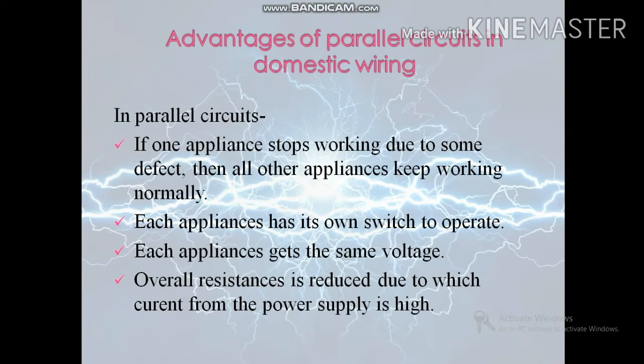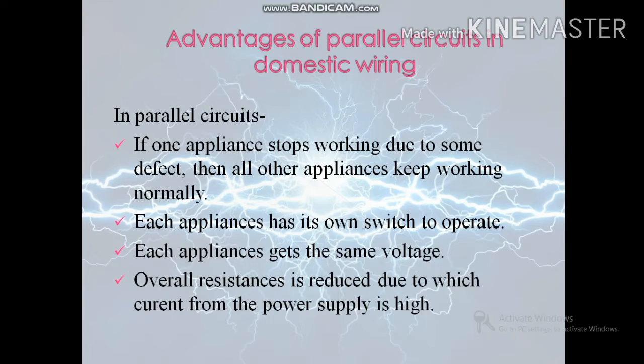Okay, next point is, in parallel circuit each electrical appliance gets the same voltage of 220 volt as the power supply line, due to which all the appliances will work properly. For example, all the bulbs connected in parallel circuit get the same voltage of 220 volt of the supply line and hence glow very brightly.